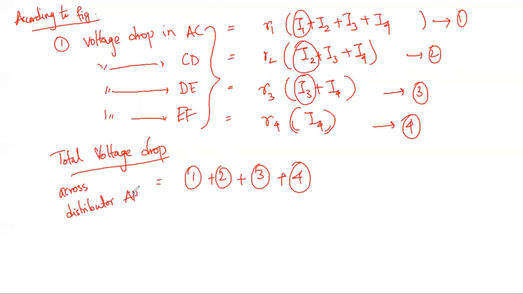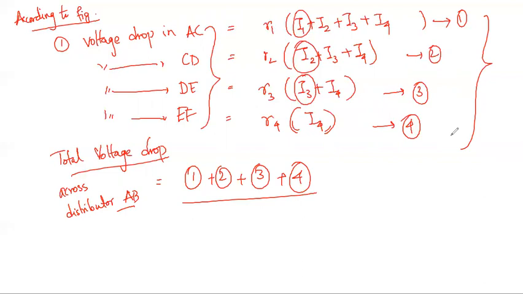The length of the distributor and its feeding points can be designed carefully, and the distributor cable may have some resistance.